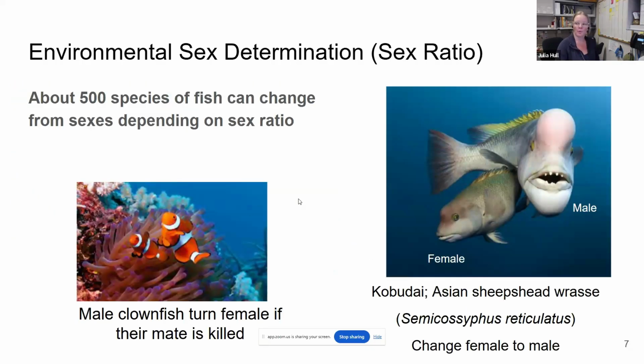All right, so another way that we can show environmental sex determination is the sex ratios. So a great example of this is the Asian sheep's head wrasse.